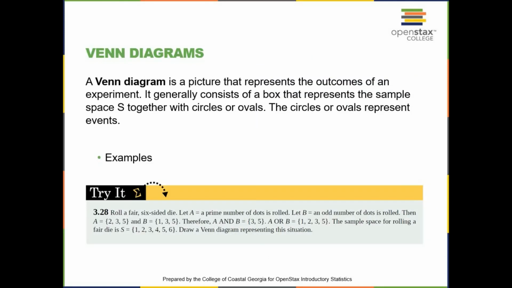A Venn diagram is a picture that represents the outcome of an experiment. In general, it consists of a box that represents the sample space, S, together with circles or ovals inside. The circles or ovals represent events.